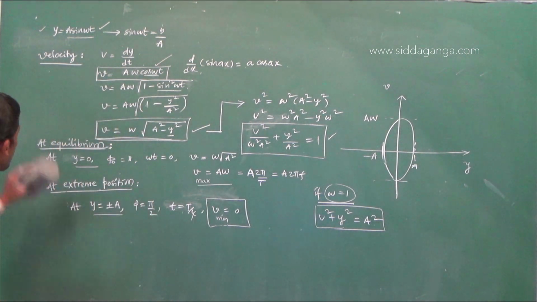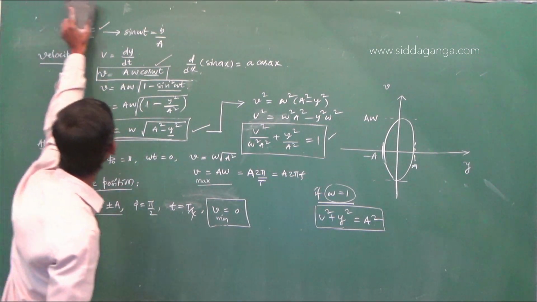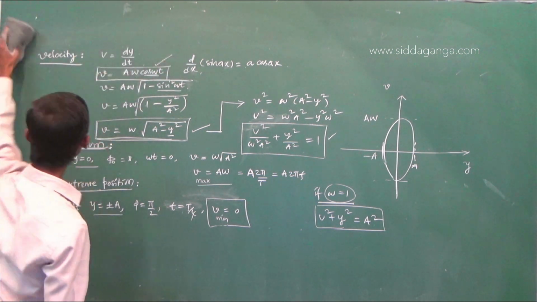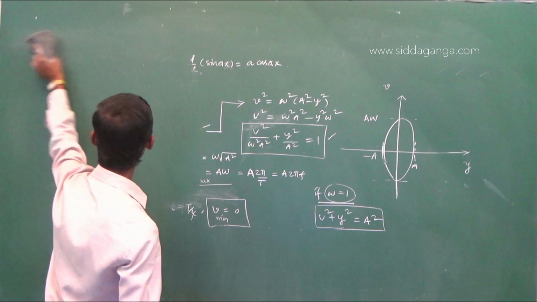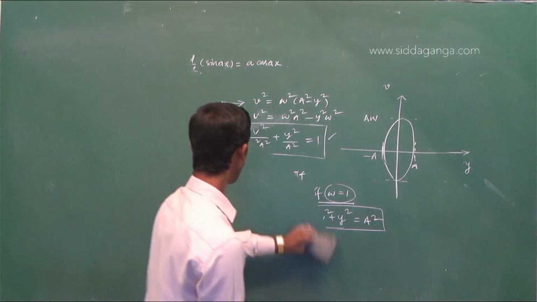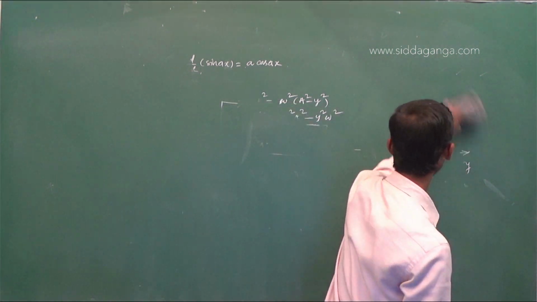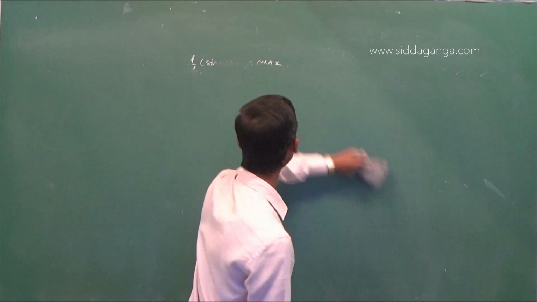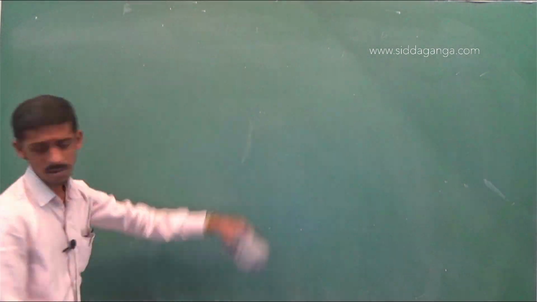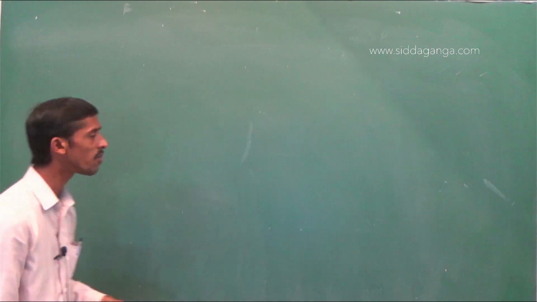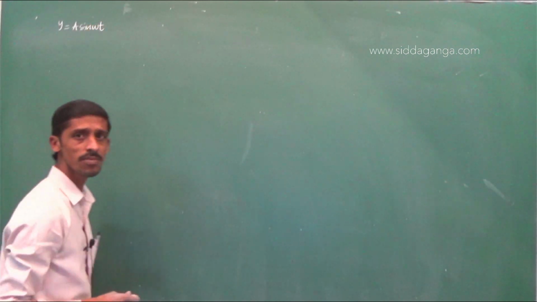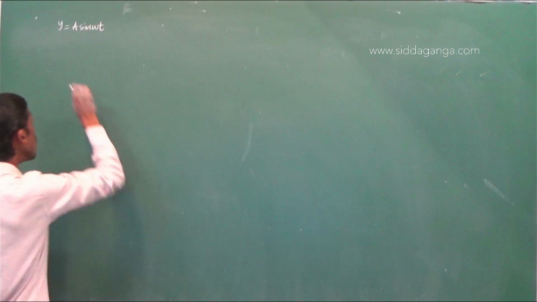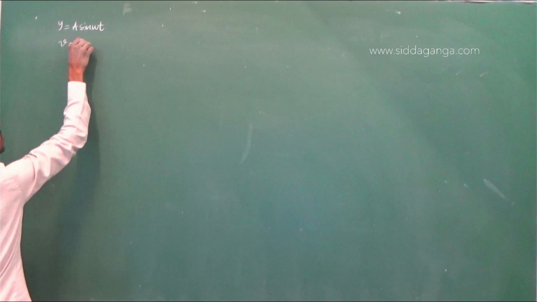Now, after this, we shall see acceleration. These are the things you must remember. At least to solve problems, you must remember the basic formulas and relations. Already we have seen displacement y is equal to a sin omega t. Velocity of the particle is a omega cos omega t.